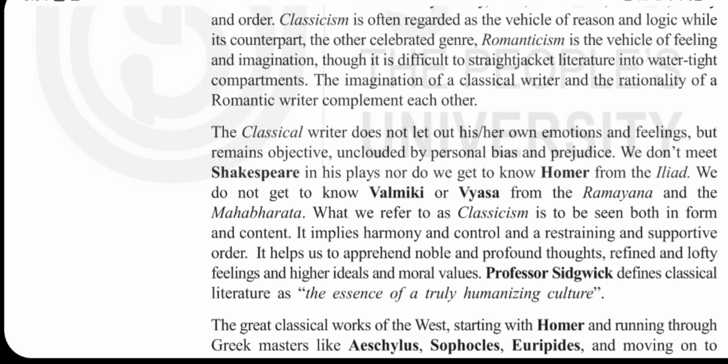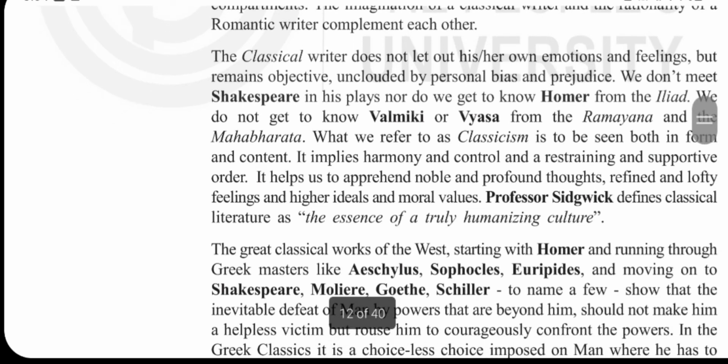Classicism is regarded as a vehicle of reason and logic, right? What do we usually say? In a usual story there is no questioning, but it is not like that. There is reason and logic in that. While romanticism, on the other hand, is a vehicle of feeling and imagination merely. The classical writer never puts his words into the character's mouth. Another point is that classical writers' ideas are never represented through the characters. We can't find Shakespeare or Homer in their works. We can see only their characters actually.